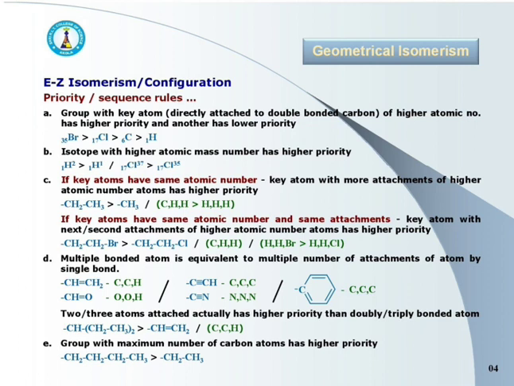Here the atomic numbers are the same for both hydrogen isotopes, 1H2 and 1H1, and also for 17Cl37 and 17Cl35, but the mass numbers are different. Higher mass number always has higher priority. This is the second rule: isotopes of higher atomic mass number have higher priority.